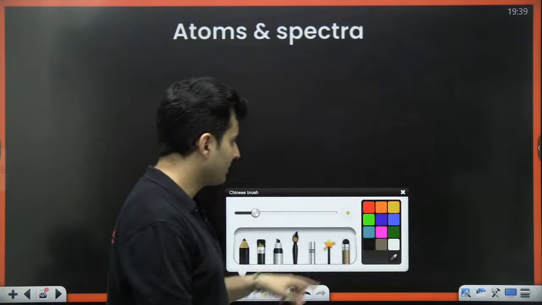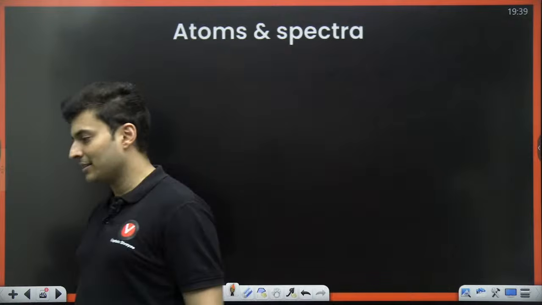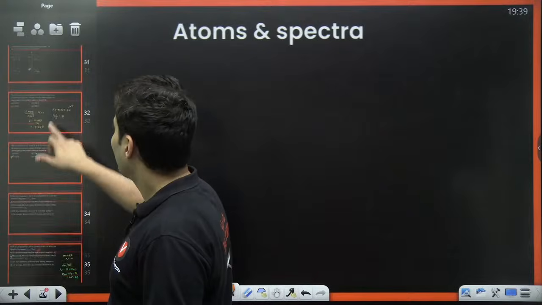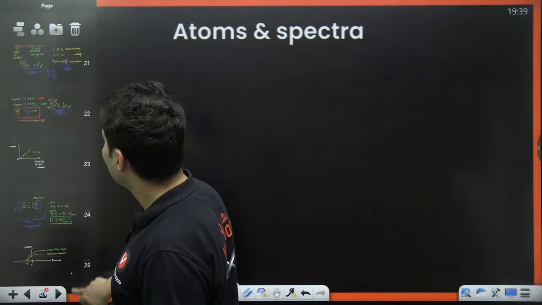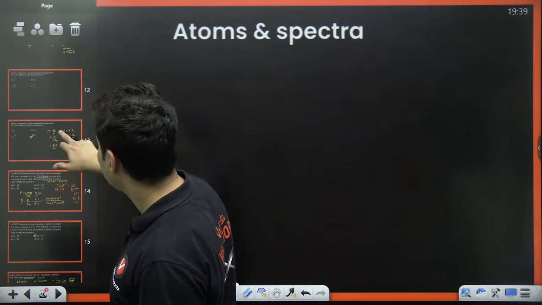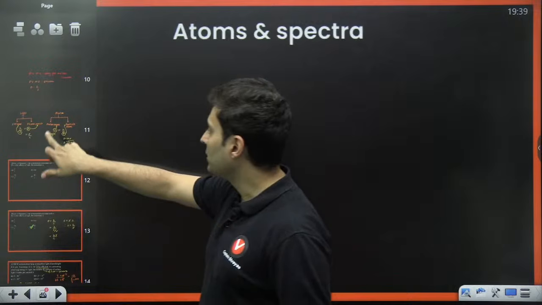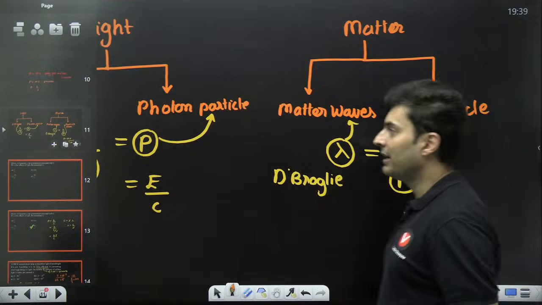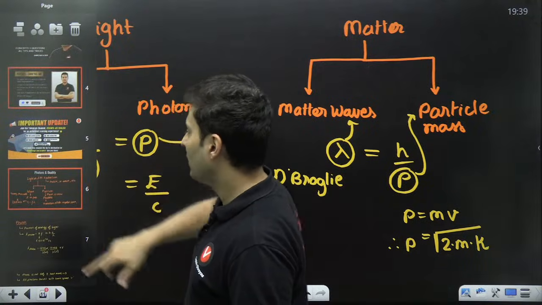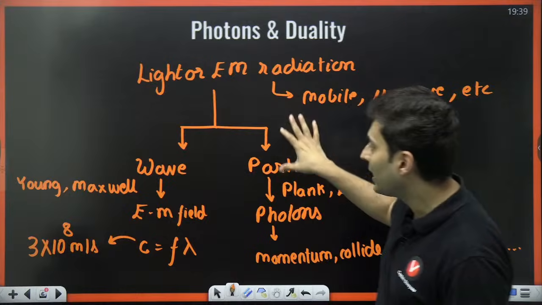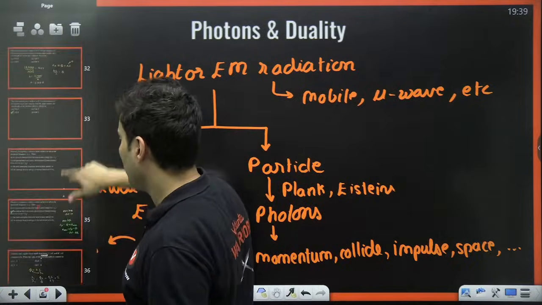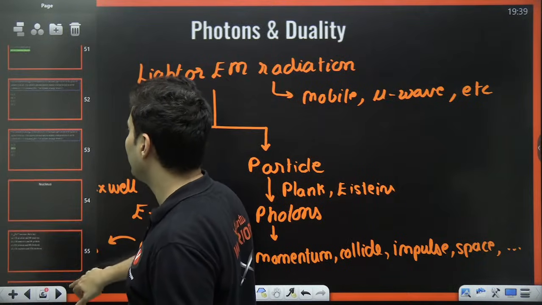Let's begin with the next part, and that is atomic spectra. Dual nature we covered at the beginning only. I think you might have come a little bit late. We did it over here. See? Here, dual nature. We started right in the beginning, at the first slide only, I started with dual nature. I told you light has dual nature and all of that. So we started it at the beginning, all the explanation part. If you want to listen, please rewind back, you will definitely get it.